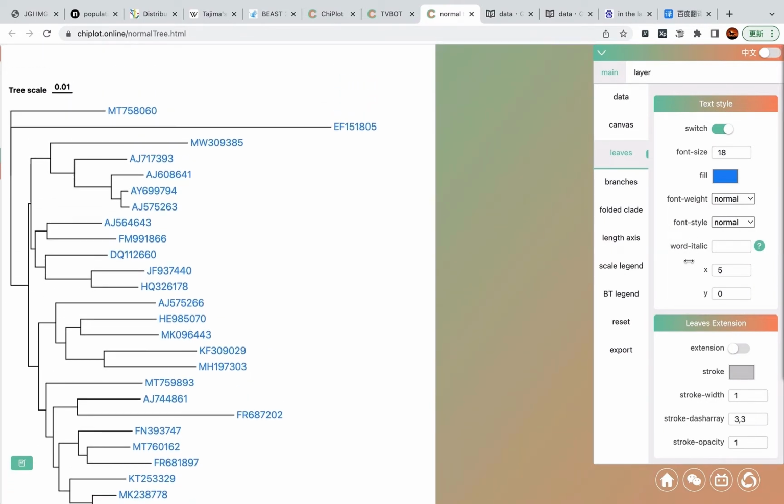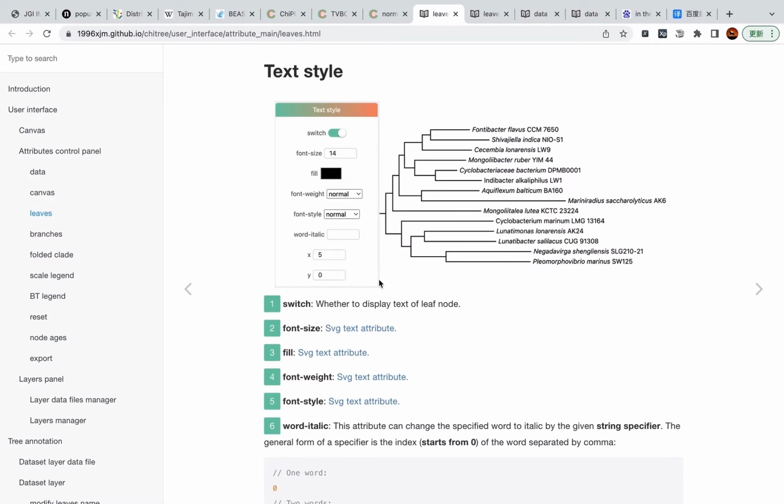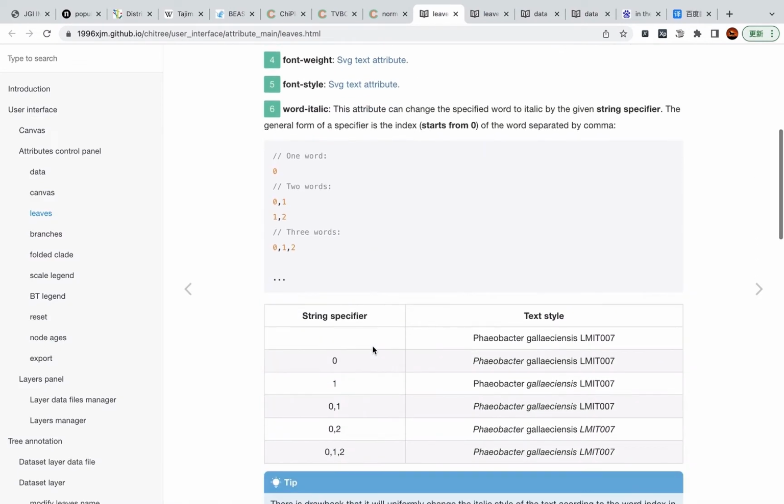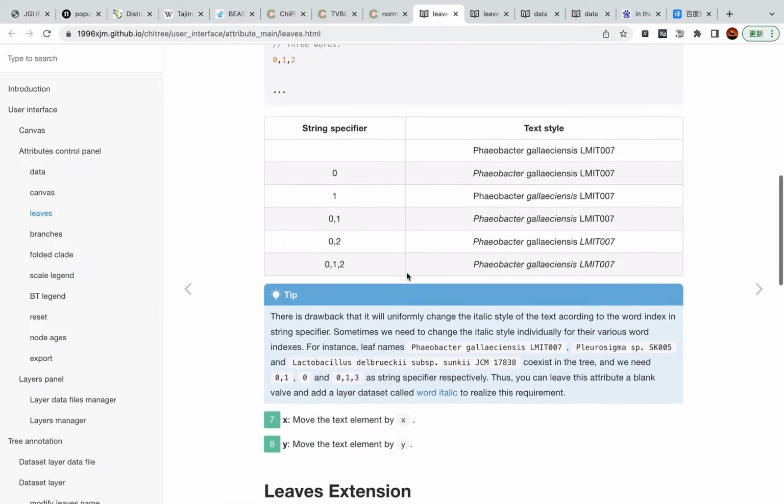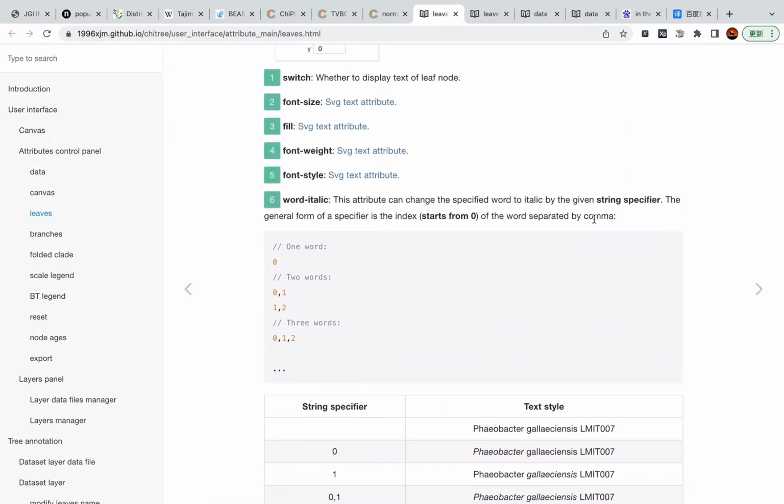The next one is word italic. For most of the time, we need to change part of the words in the leaf's name to an italic style. You can click this question mark to view the detailed information. This parameter needs a string specifier.